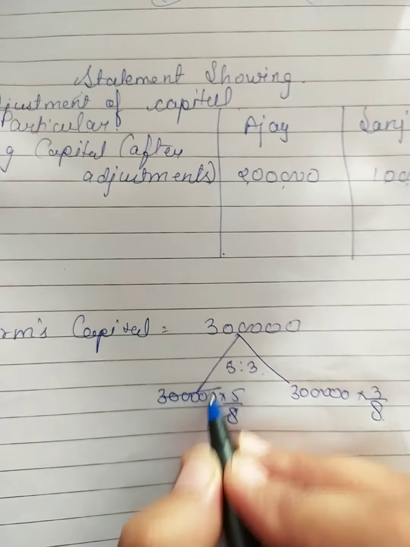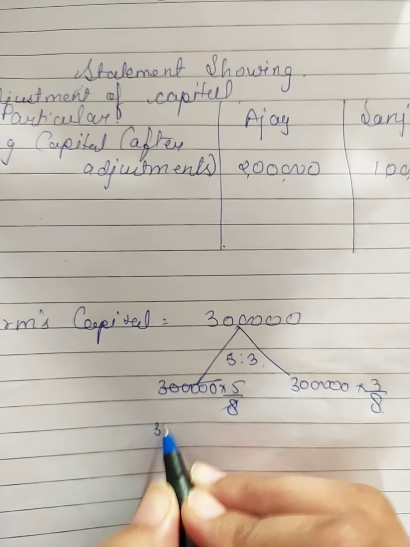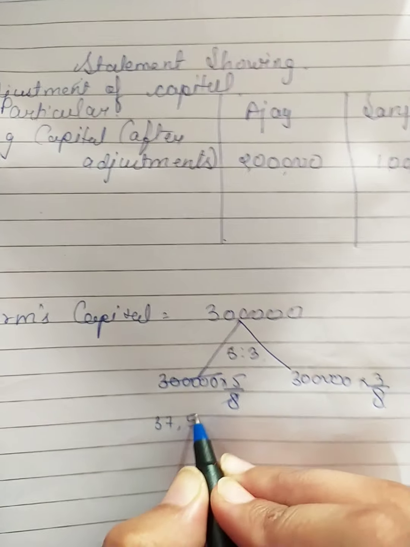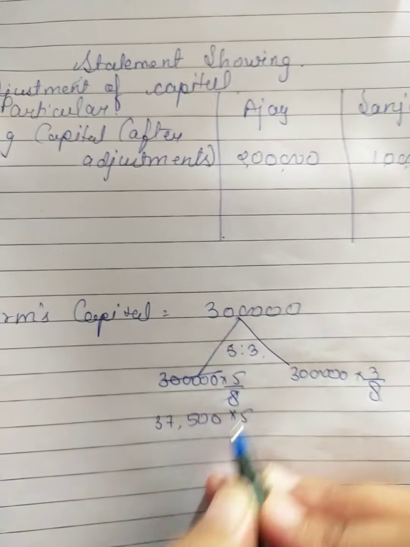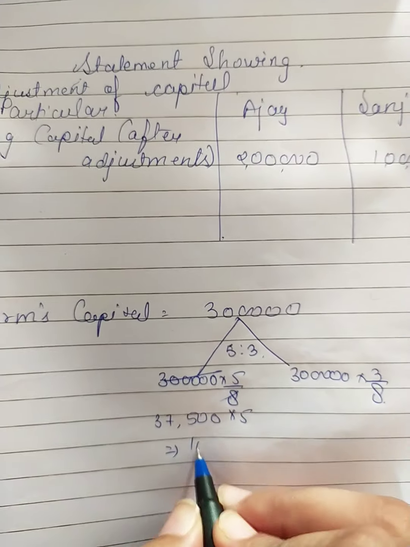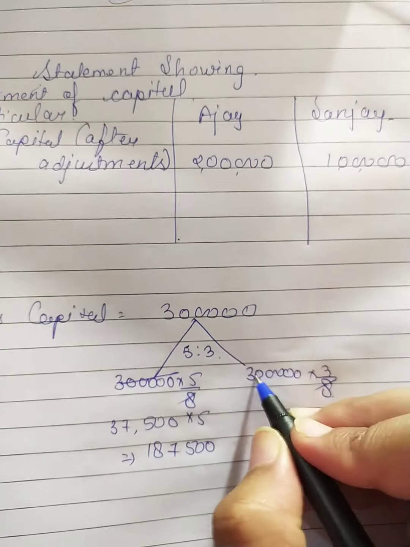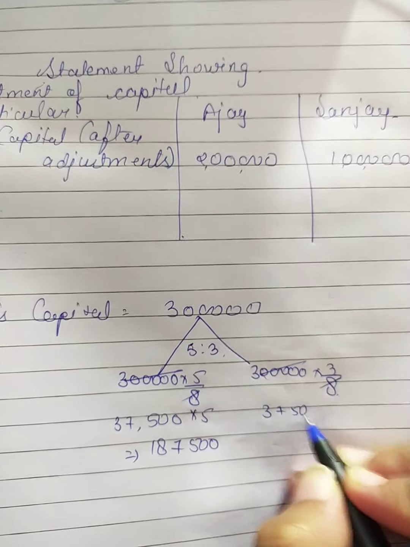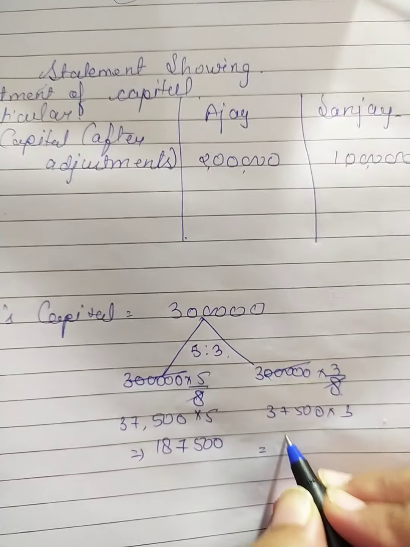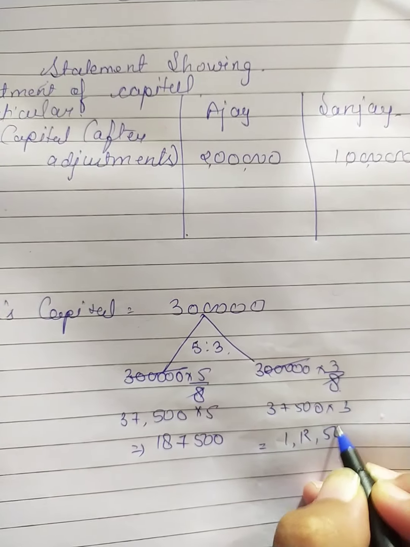So when we cut it with the 8, that will become 37,500 multiplied by 5, so that will become 1,87,500. And here again 37,500 multiplied by 3, 1,12,500.